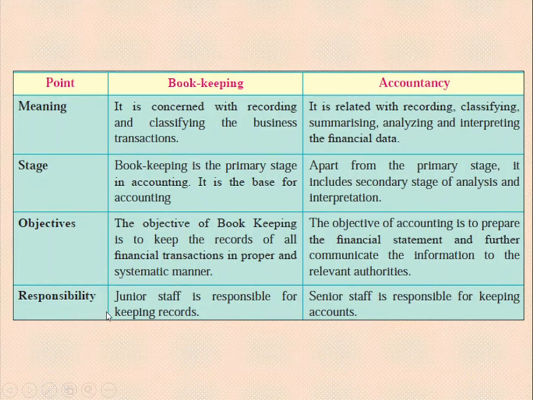Okay, the next one is responsibility. Of course this is very simple, we just have to keep the records. So junior staff is responsible for keeping the records. New junior staff can keep the records, but in accountancy senior staff is responsible, because not only do they have to record, they have to analyze and interpret all these transactions.